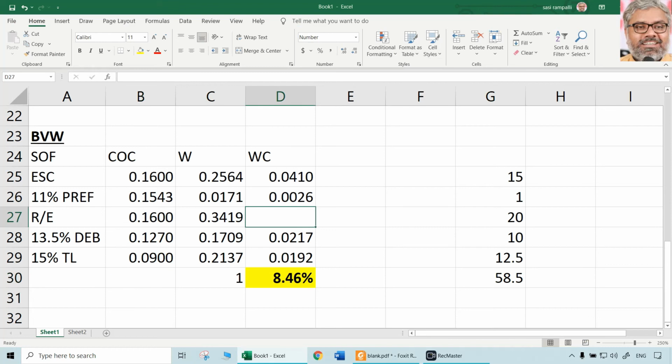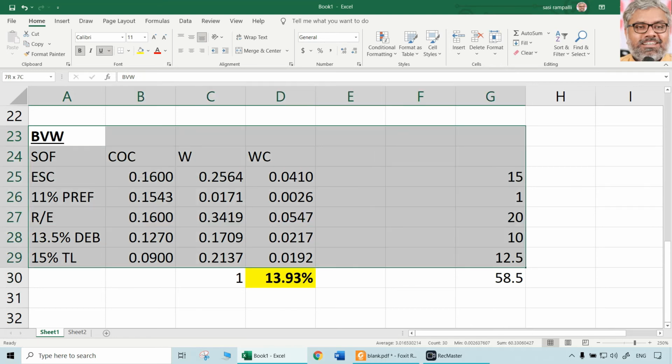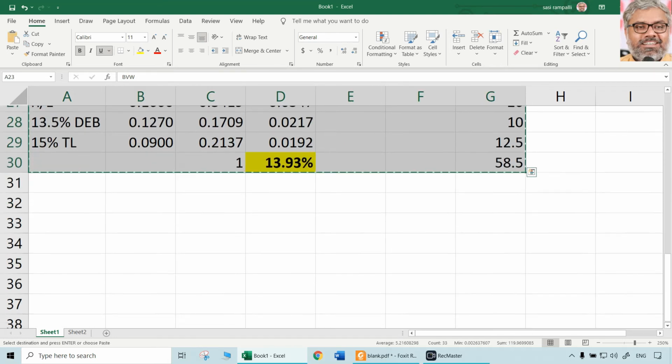Then multiplication of cost of capital with the respective weight will give us weighted average cost of capital. Totaling them will give us weighted average cost of capital. So the answer here is 13.93%. That is the answer. When we used book value weights, that is one calculation asked in the first question.